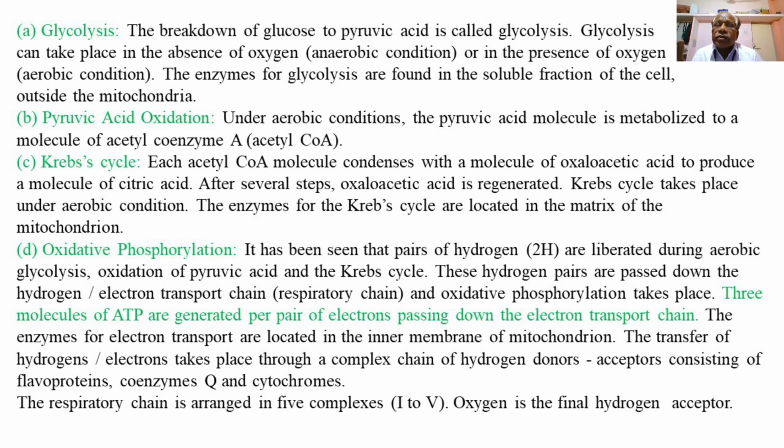These hydrogen pairs are passed down the hydrogen or electron transport chain, called the respiratory chain, and oxidative phosphorylation takes place.